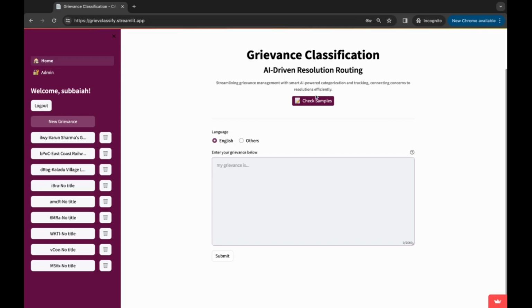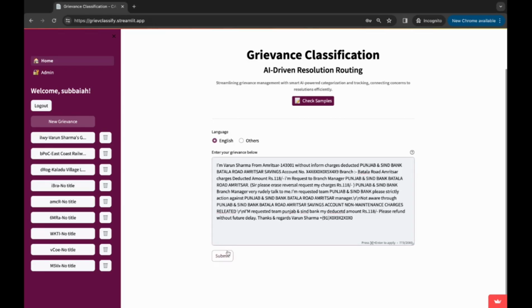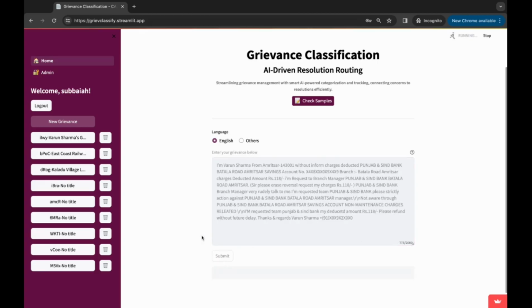For the citizen, we've also given a space where they can check for really well-written complaints. This is to ensure that the citizen gives enough details so that the grievance can be addressed and resolution for that can be fast. For the sake of convenience, I'm going to use an existing complaint and paste it over here. And then I'm going to submit this complaint.